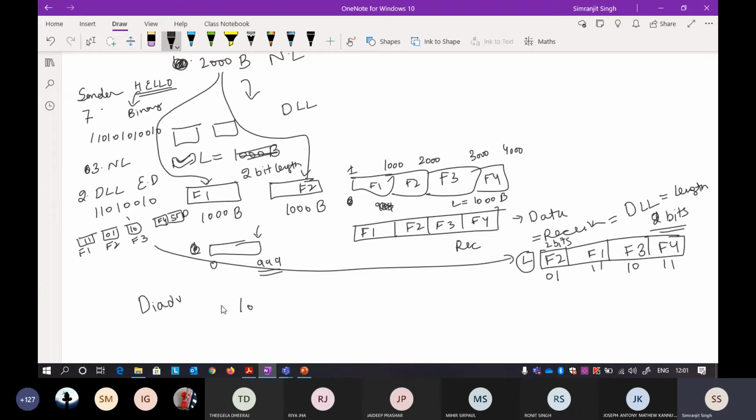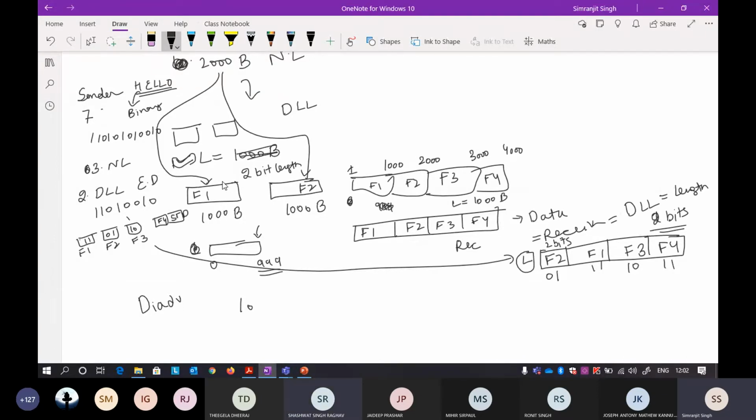Now, what is the biggest disadvantage of this? Because if you think about this example only... Sorry, sir, can you go a little bit slow? Okay, so till now, if you have understood it, is there any problem?